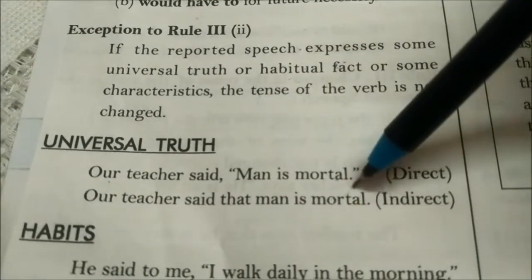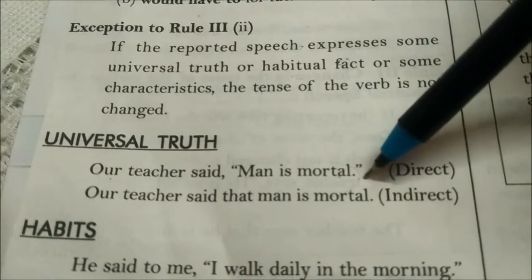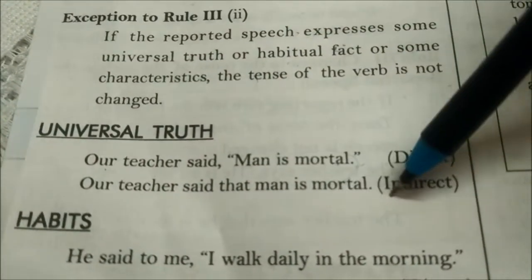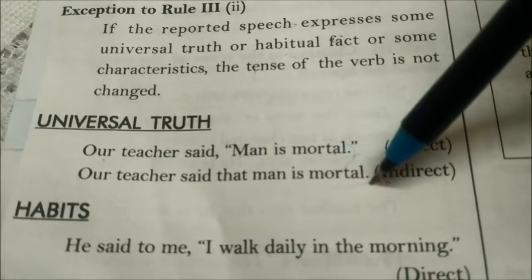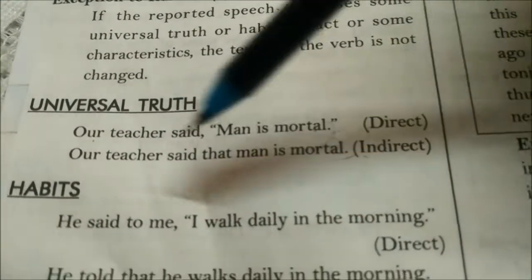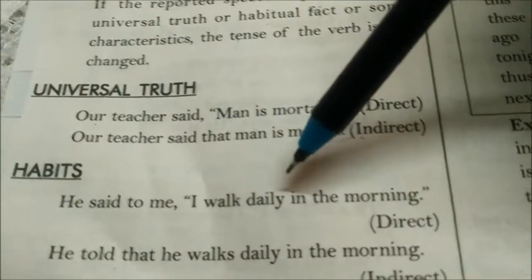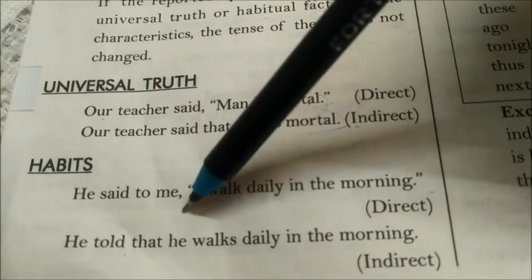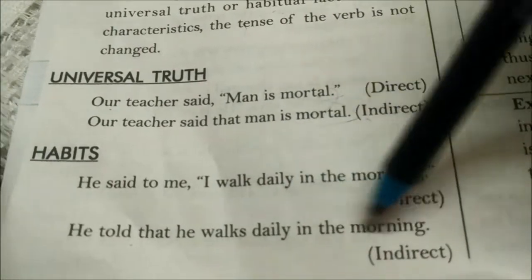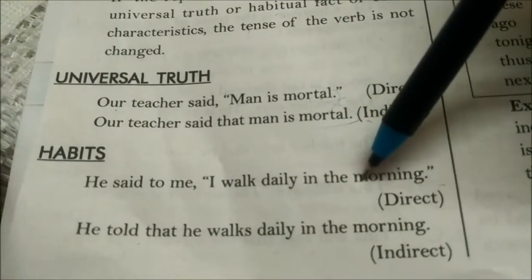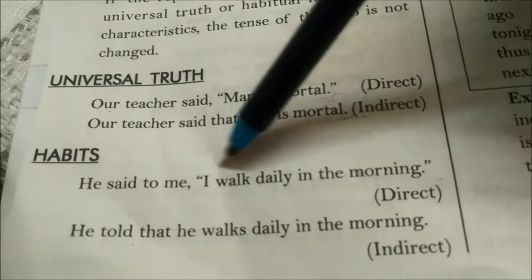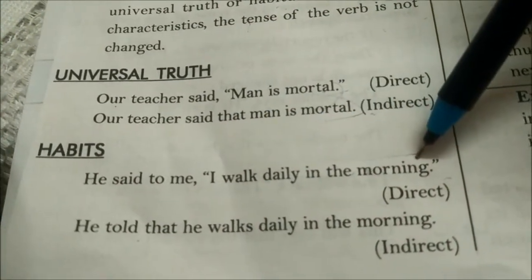This is a universal truth. Our teacher said that man is mortal. So no change will come. Habit: He said to me, I walk daily in the morning. He told me that he walks daily in the morning. This is a habit, so no change will come. The sentence will remain the same.